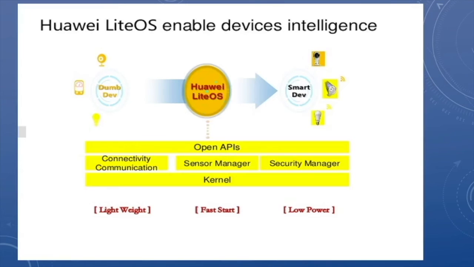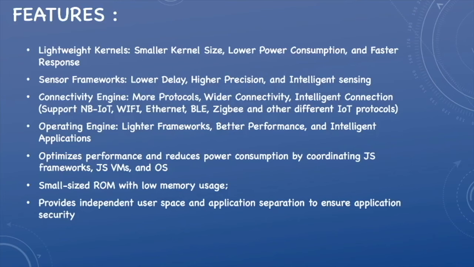Some of the features of LiteOS are that it has smaller kernel size, lower power consumption, faster response, sensor frameworks, lower delay, high precision, and intelligent sensing. Connectivity engine: more protocols, wider connectivity.